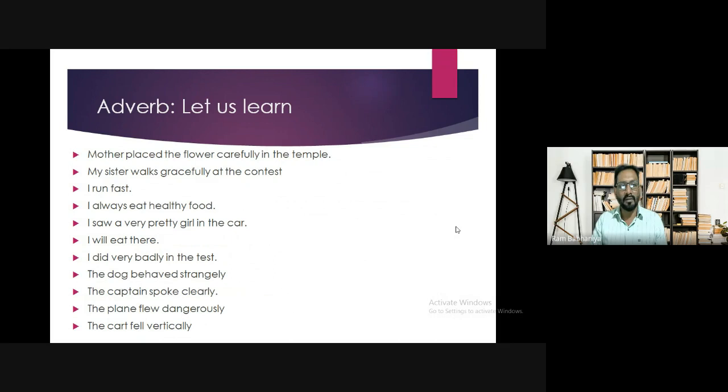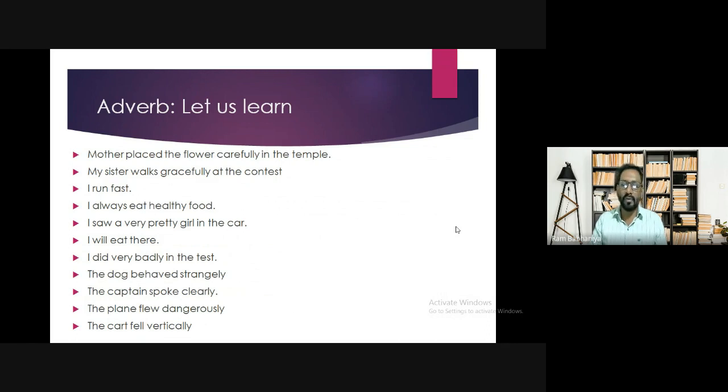So these all, when I'm asking the question, you understand, right from the first sentence: carefully, gracefully, fast, always, pretty, there, badly, strangely, clearly, dangerously, vertically.